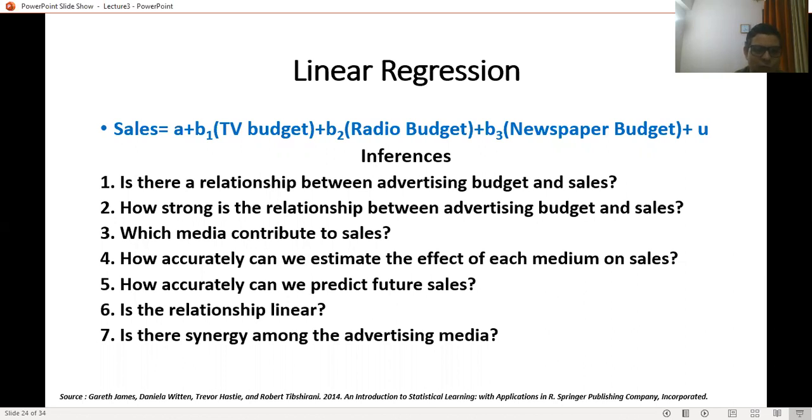So this is the synergy, because he is considering the TV budget, he is also considering the radio budget, he is also considering the newspaper budget. So three considerations are there. So it's a synergistic function. This type of inference decides what will be the nature of the regression model, what will be the function of a regression model, which is an unknown function. Which particular function will be more suitable for estimation, which particular function will give the less reducible error. This type of theories we can analyze using the inferential rules.